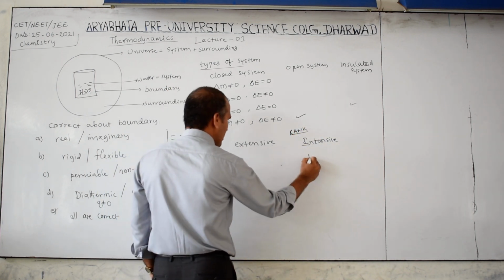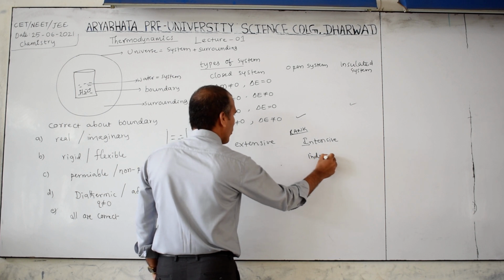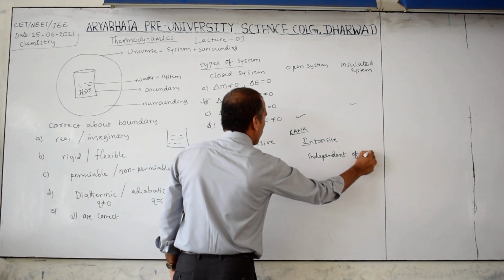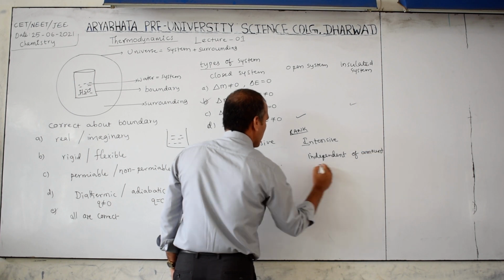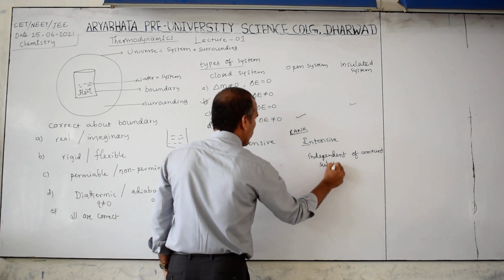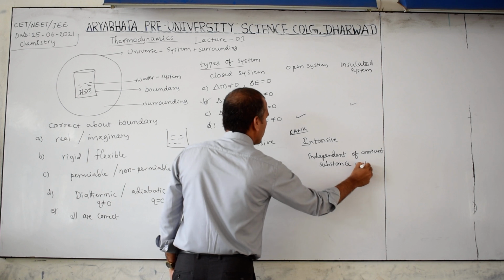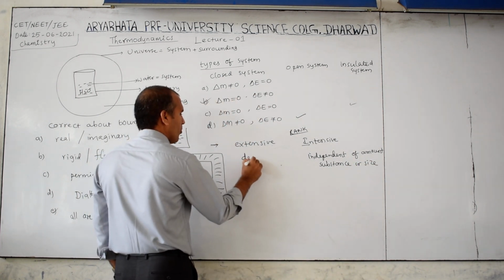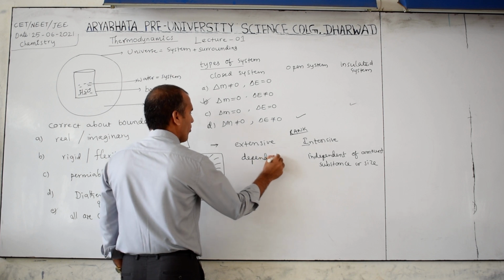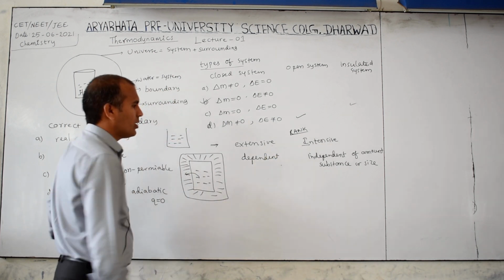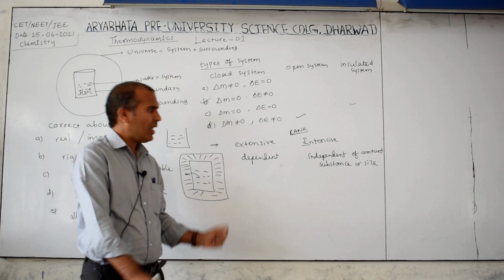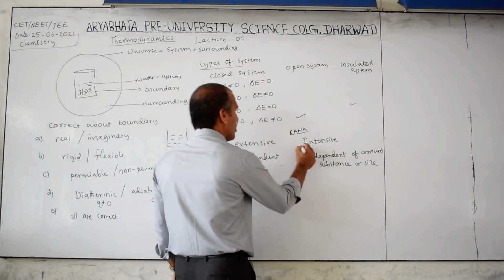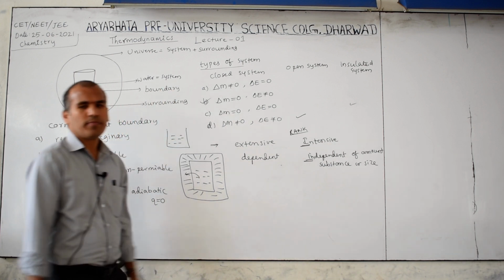I is there means this is independent of the amount of substance or size. Here it is dependent, simple. Extensive means dependent, intensive means independent. Like this you have to remember. Then it is easy. Okay.